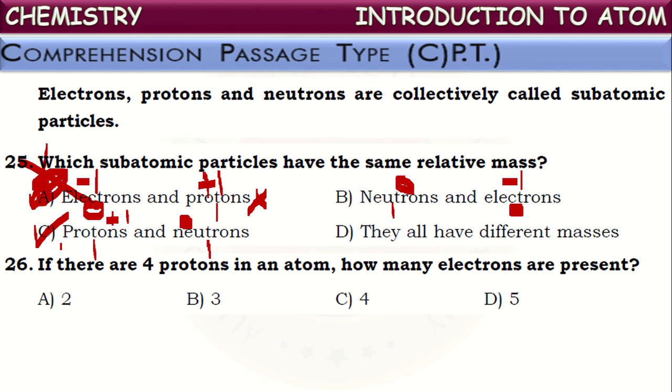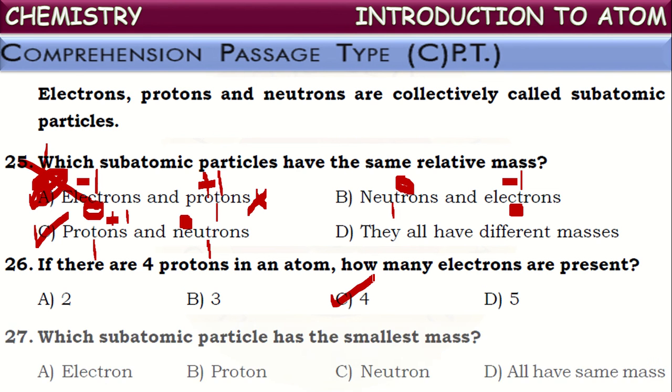So we know in any neutral atom, the number of protons will be equal to the number of electrons. That is why atoms exist in the neutral position. The total positive charge because of protons is counterbalanced by the total negative charge of electrons. Hence, atoms exist neutrally. So, if an atom contains 4 protons with positive charge, the same number of electrons will be there with negative charge. It will contain 4 electrons if it has 4 protons, but it is in the neutral condition.